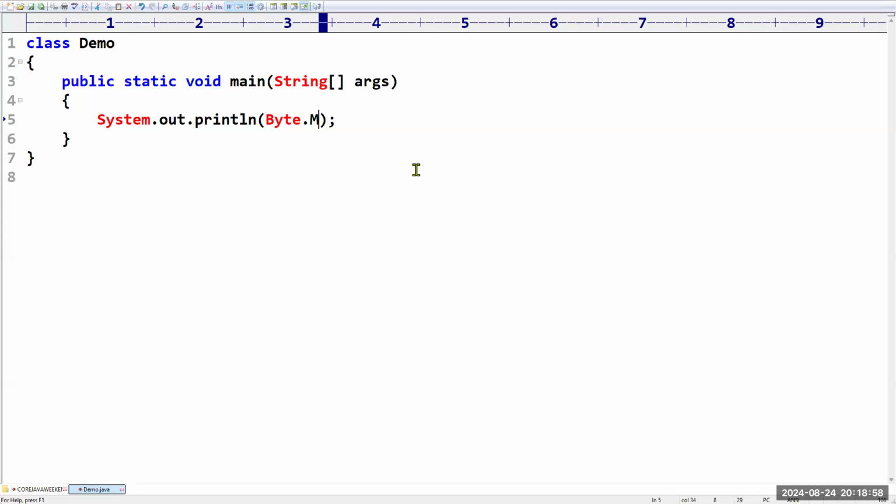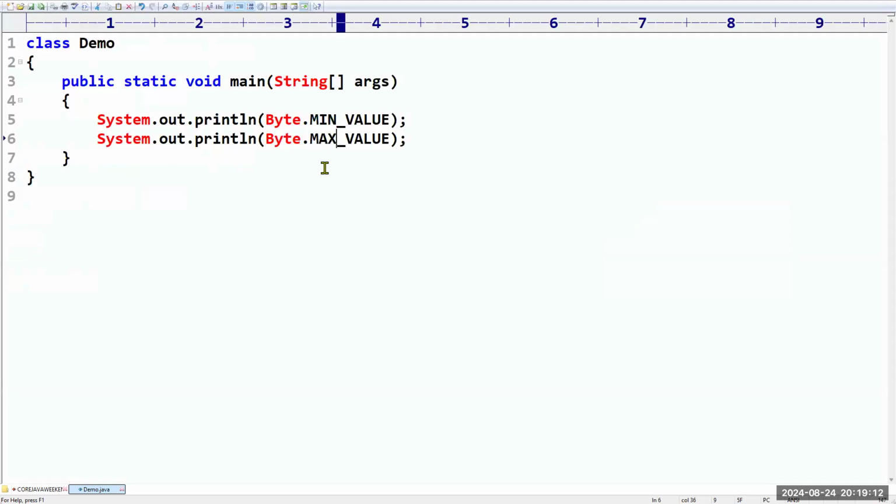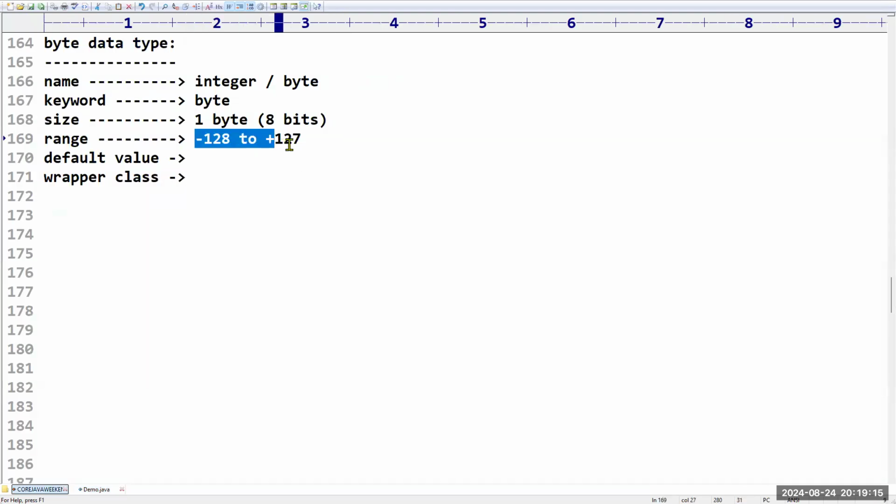Byte dot, what is the minimum value? There are standard functions. Byte dot, what is the maximum value? It will return. If you want, you can check. What is the minimum value? Minus 128. What is the maximum value? Plus 127. Are you clear? You got proof also, right?